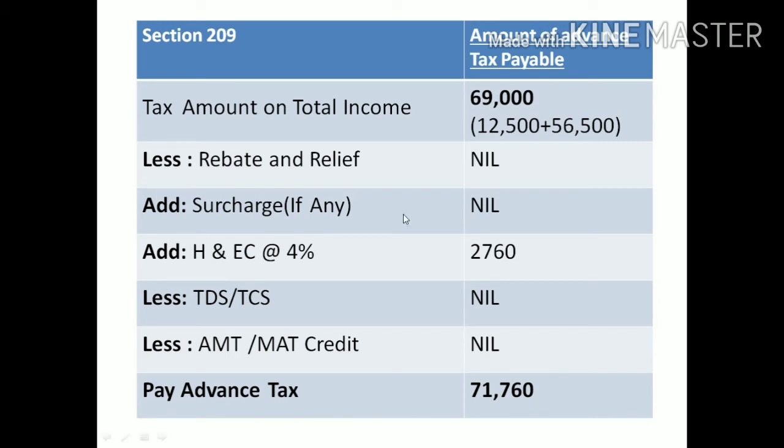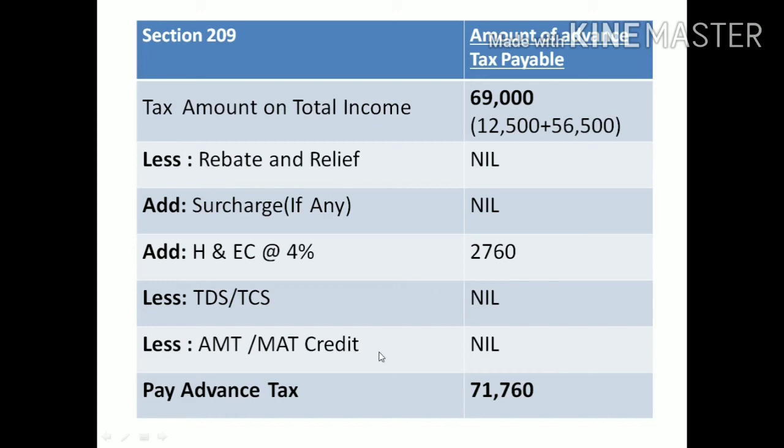Then surcharge: no, his income is less than 50 lakhs, so there is no provision to charge surcharge. Then charge 4% as cess on 69,000, that will give you 2,760 rupees. Then next, TDS should be deducted here. There is no TDS, so nil.